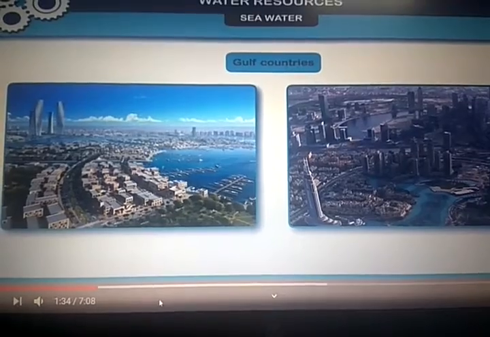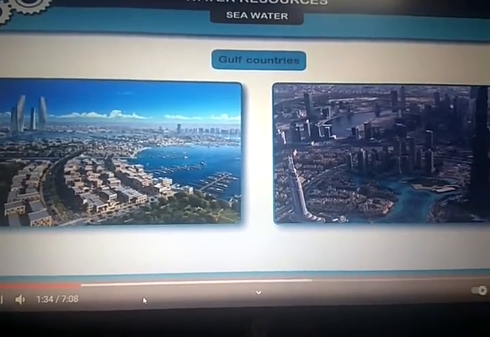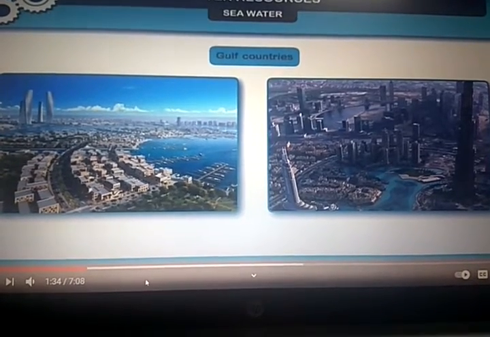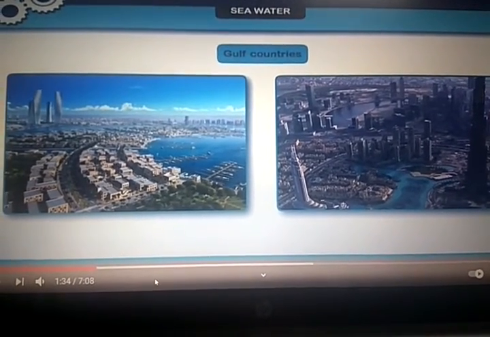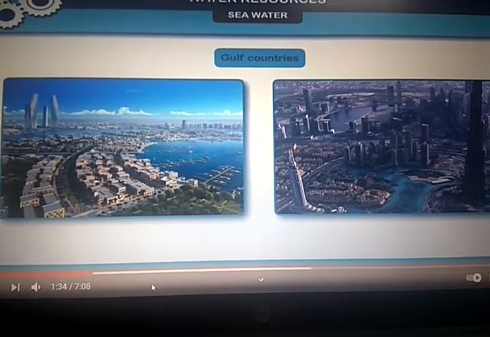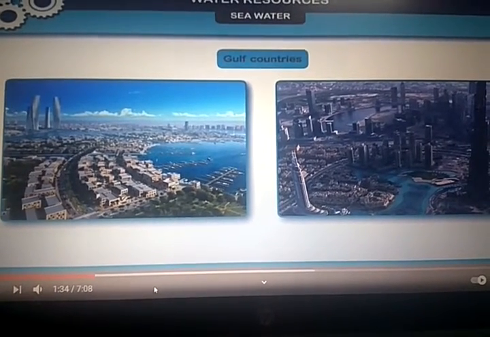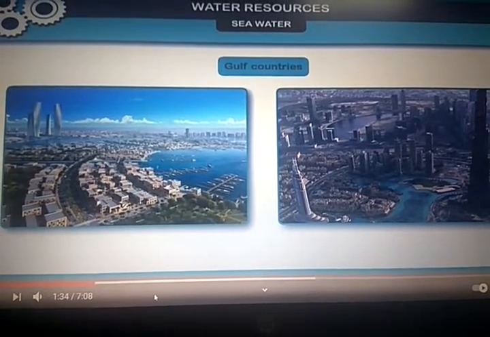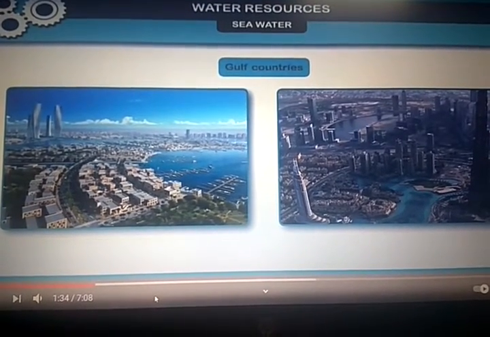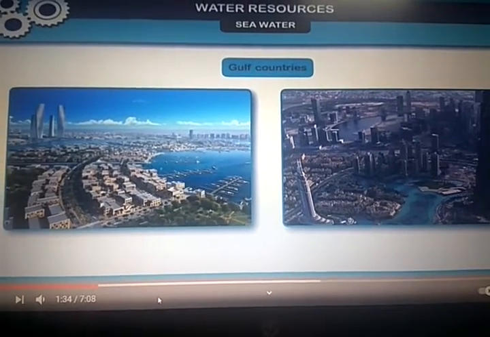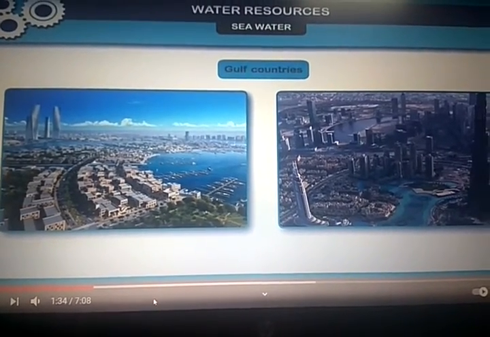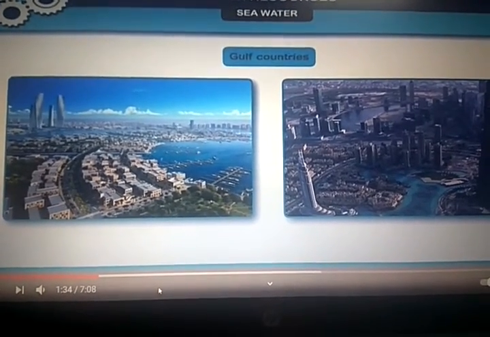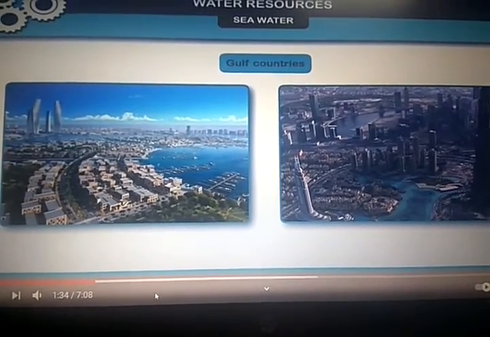You see, in Gulf countries there is too much scarcity of water, right? Because in that Gulf area, when you dig the land you will get oil, but you will not get water. In some areas you will get water in Gulf countries. So water is very costly in those areas.